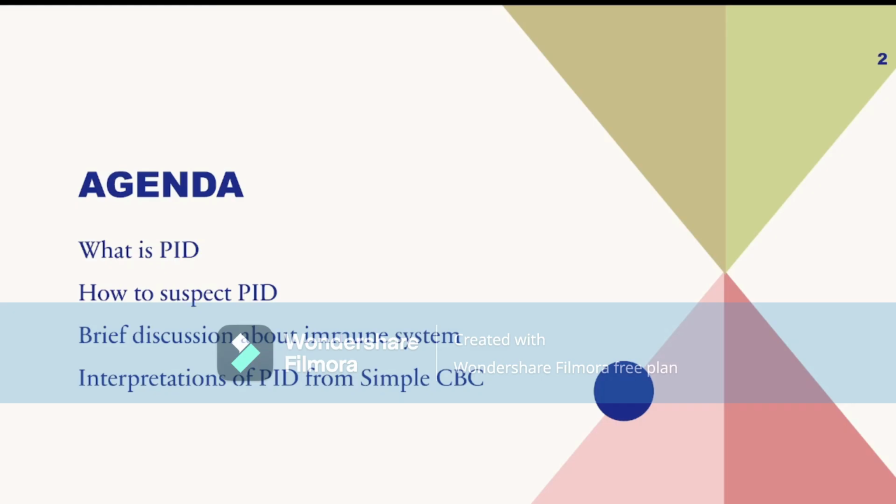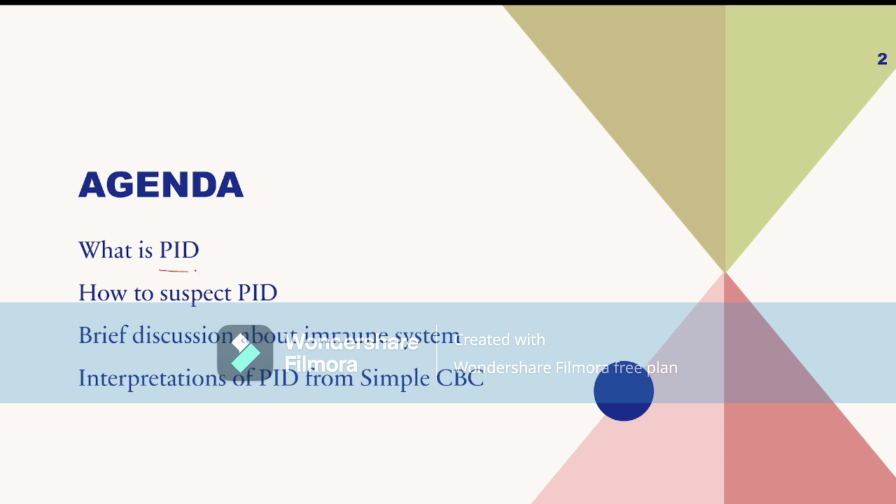So today we'll discuss what is primary immunodeficiency, and then how to suspect primary immunodeficiency, and then we are going to discuss a brief of the immune system and then interpretation of PID from a simple CBC report. So what is PID?